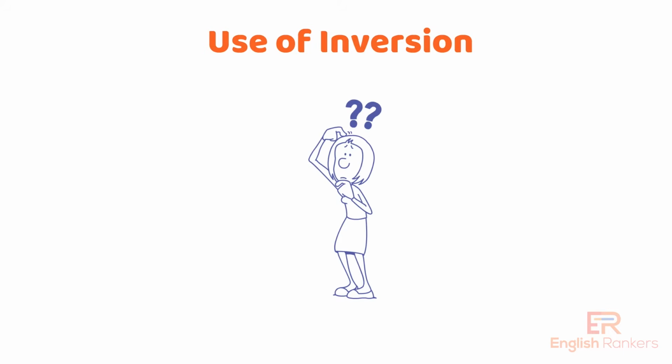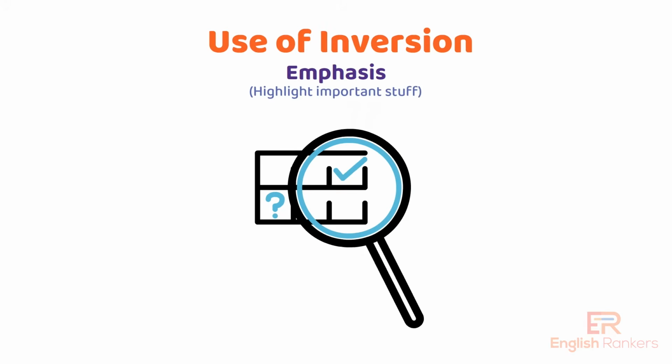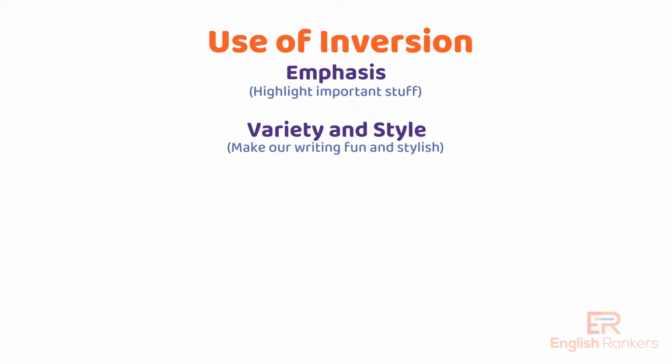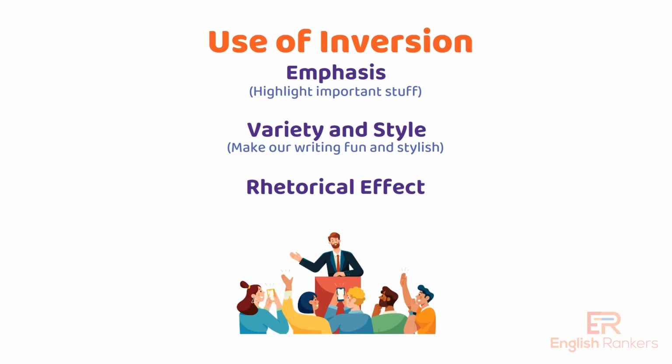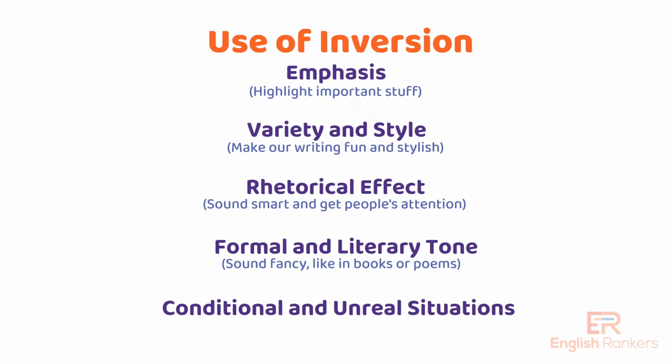Why do we use inversion? We use inversion for emphasis, to highlight important stuff; variety and style, to make our writing fun and stylish; rhetorical effect, to sound smart and get people's attention; formal and literary tone, to sound fancy, like in books or poems; conditional and unreal situations, to talk about what-if scenarios or imaginary things.